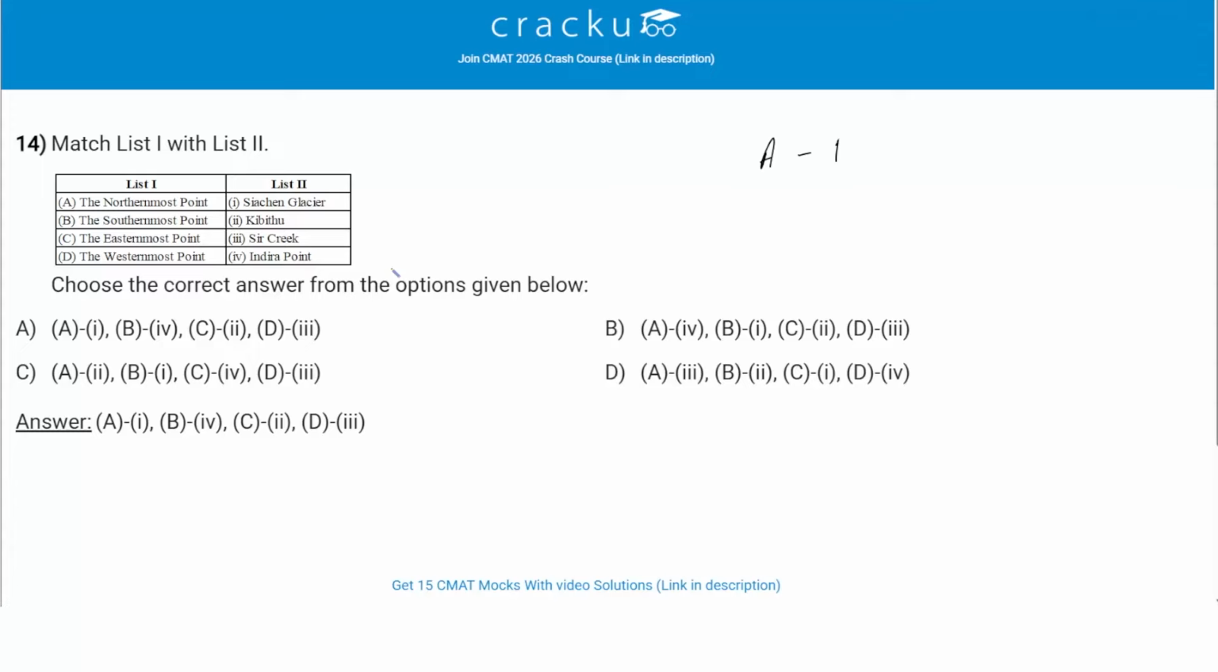Then we have the southernmost point, which is Indira Point, so B can be matched with 4. It is in the Nicobar Islands. Then we have Kibithu in Arunachal Pradesh as the eastern boundary, so C can be matched with 2. And in Gujarat, Sir Creek marks the western extremity, so the westernmost point is Sir Creek. So A-1, B-4, C-2 and D-3 is the correct order, and therefore option A is the correct answer.